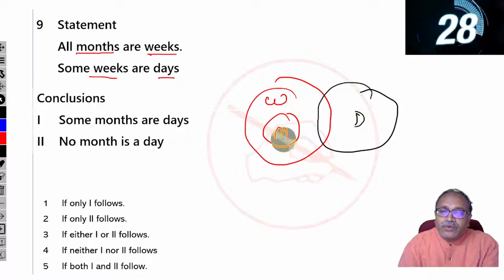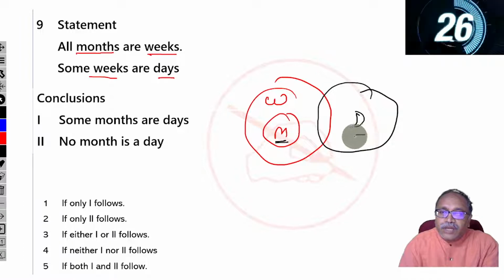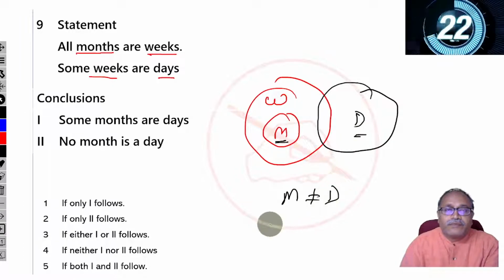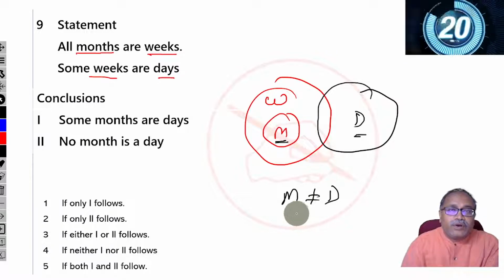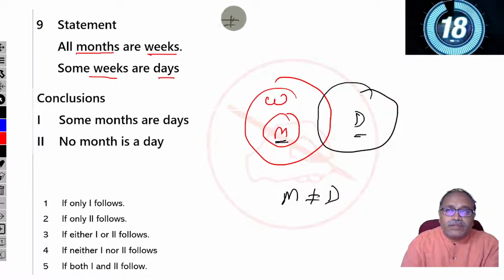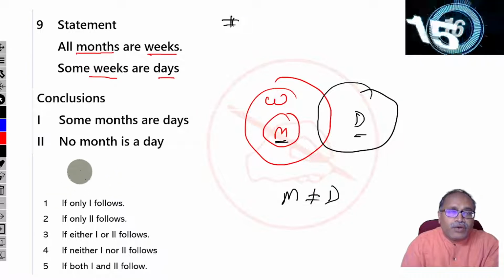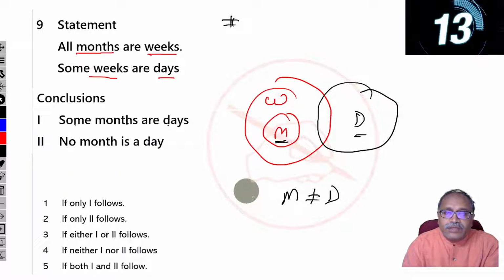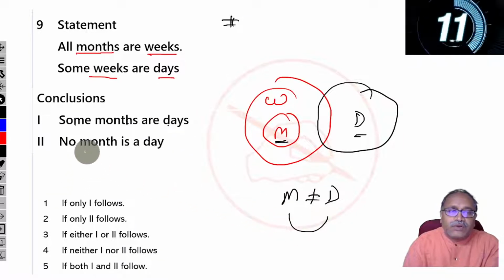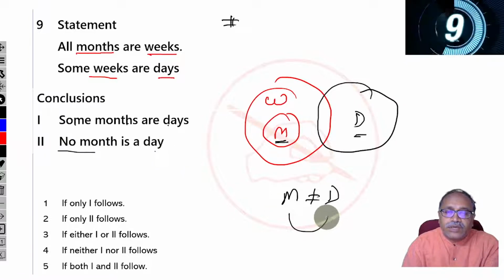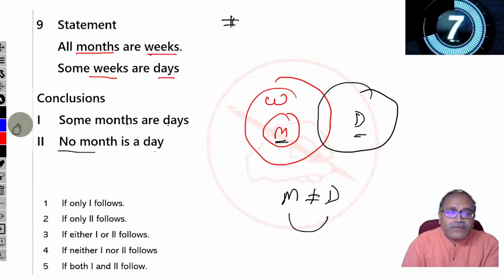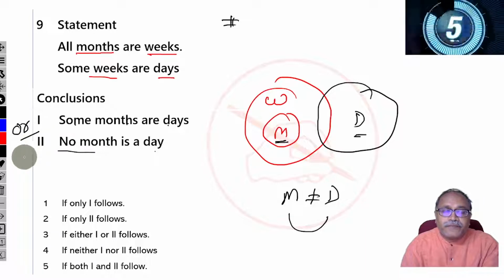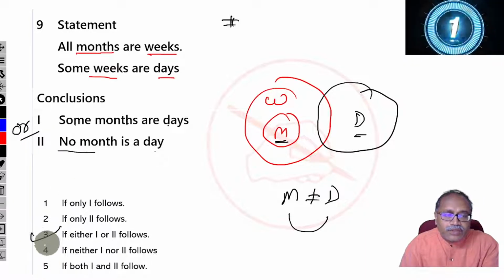You are expected to know that between month and days, no relation can be established. The sign of no relations, right? Whenever I am writing this, no relation here. Now, some months are days. Between month and days, we cannot say anything. No month is day, cannot say anything. But this is a case of either or. Therefore, my answer should be either or, option 3.